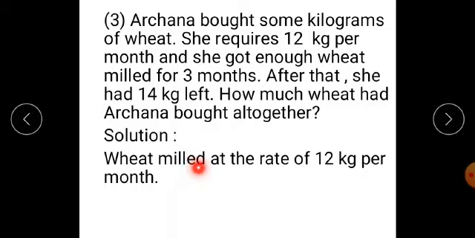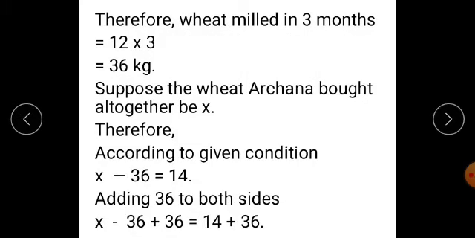Solution: wheat milled at the rate of 12 kg per month. At the rate means she has milled 12 kg of wheat in a month. Therefore, wheat milled in 3 months is equal to 12 into 3 is equal to 36 kg. Suppose the wheat Archana bought altogether be x. Therefore, according to the given condition, x minus 36 is equal to 14.